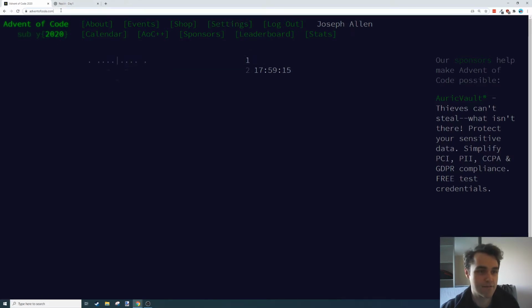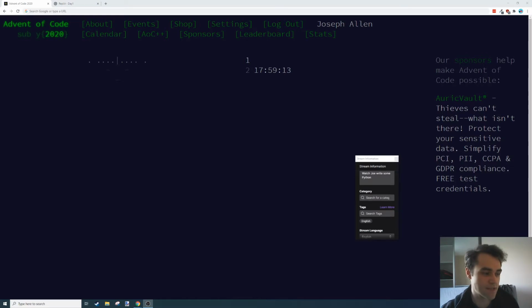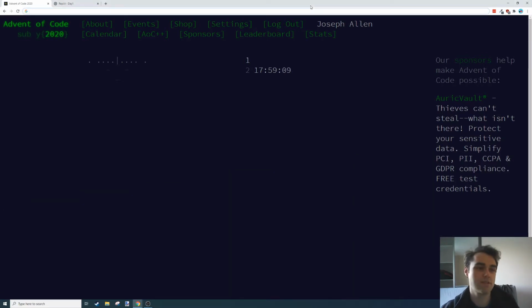So this is Advent of Code. I'll send it in the chat. Every year they do a Christmassy themed set of problems, and these problems are broken down into a first half that's normally much easier but can still be really computationally difficult, and then normally you'll get some sort of puzzle input and you'll run your code, and if you get the answer correct you'll win a star. So the goal is to collect all these stars, but on top of that it'll also reveal the second half of the challenge.